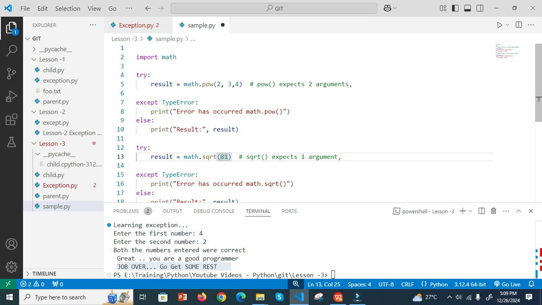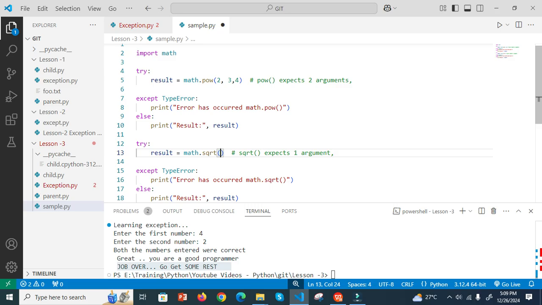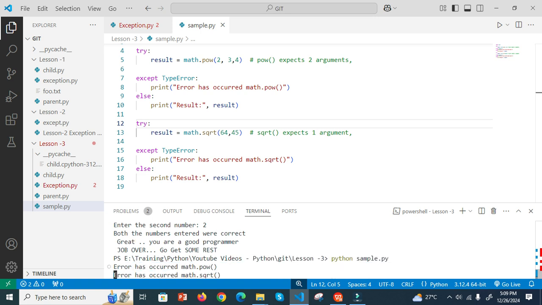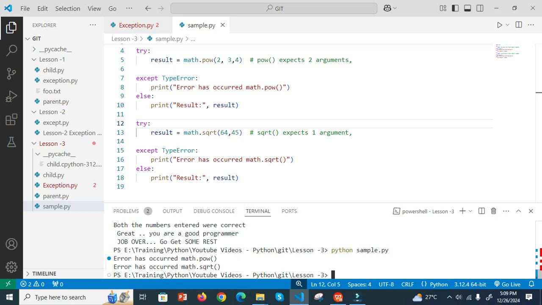Same thing here, square root of 81 is 9, right? Same thing, square root of 64 is 8, right? This square root function expects only one argument. Now instead of 1 I pass 2, right? Then it is going to raise the error, otherwise it is going to print the result. Now I save this, Control S, then I run python sample.py and it says an error has occurred.